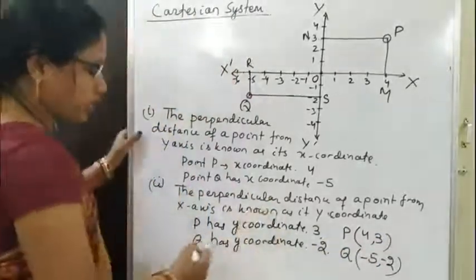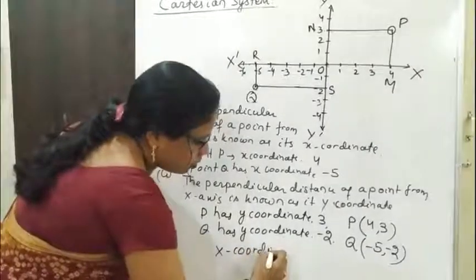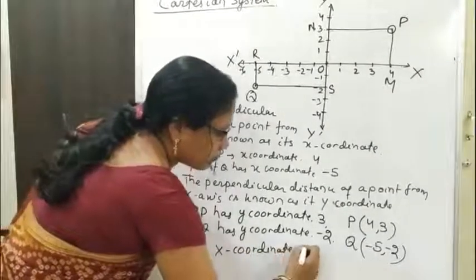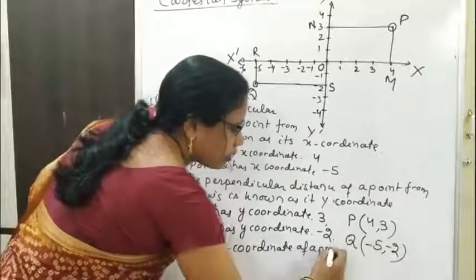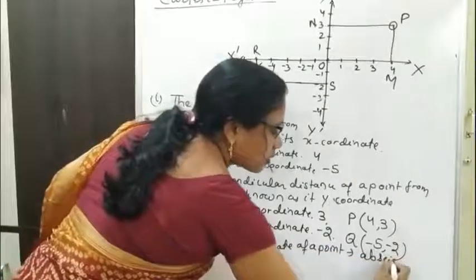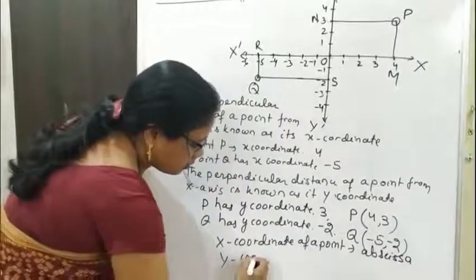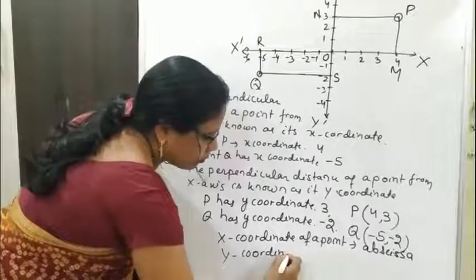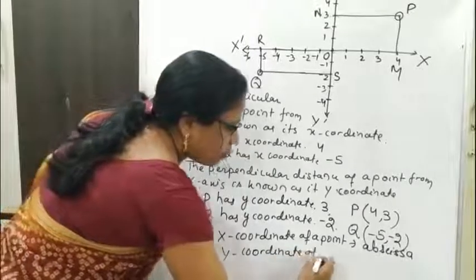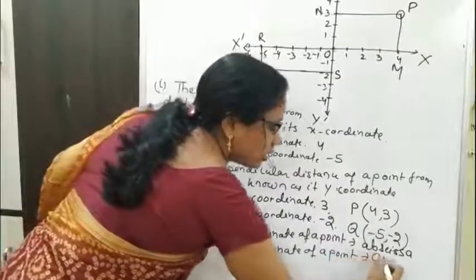The x coordinate of a point is known as abscissa, and the y coordinate of a point is known as ordinate.